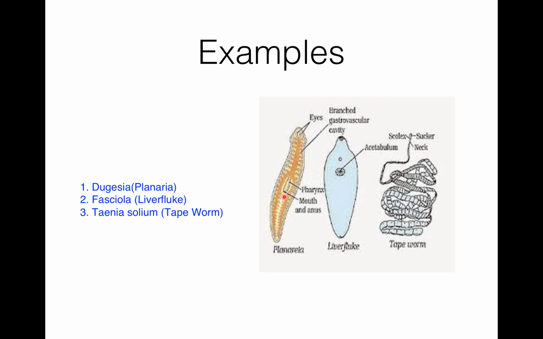So Dugesia, at its anterior it has an obvious head, which is triangular in shape with two laterally projecting head lobes or auricles. On the head, there are two cup-shaped black eyes.